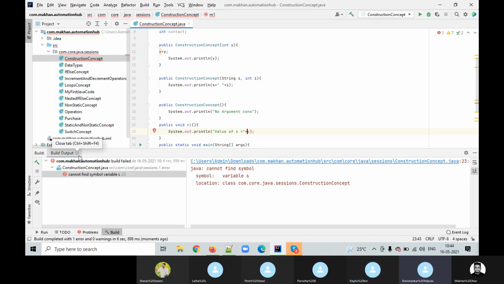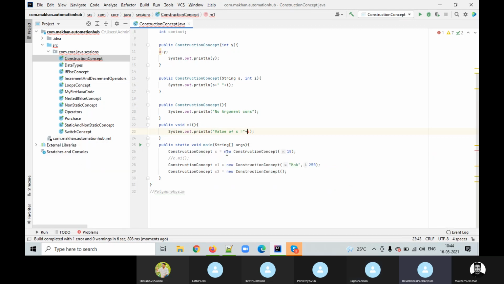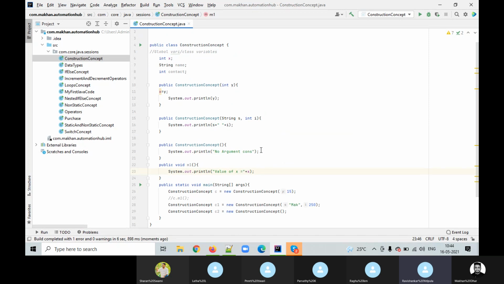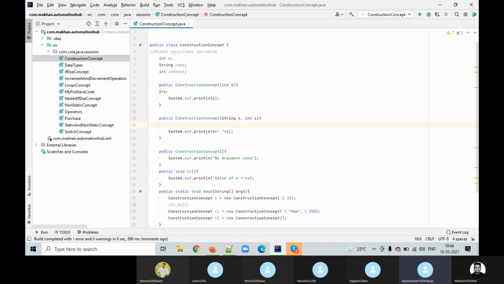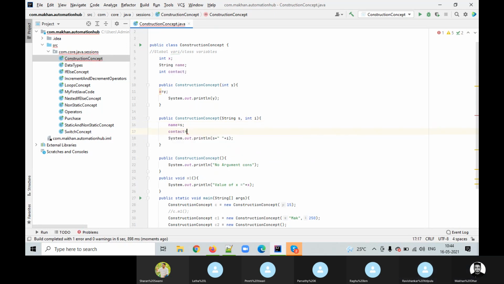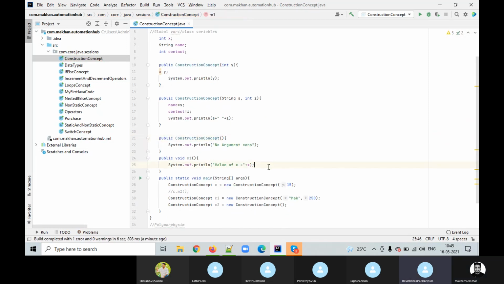Then what is the solution? But I want to use that variable. How can you use that variable? Yes, we can use that variable within the M1 method also. Then how to do that? We have to assign the value of the local variable to the global variable. Now go to the constructor with string s and int i. Assign: name equal to s, contact equal to i. Done. Now in the M1 method, print name, not s.